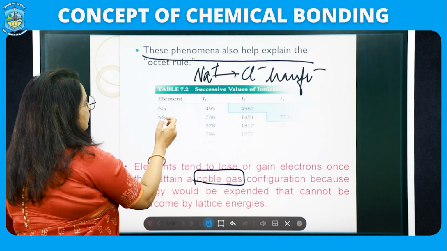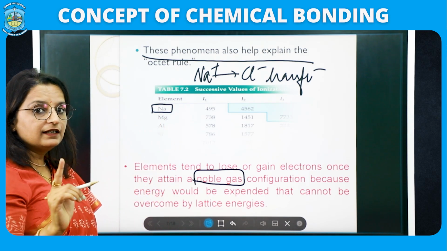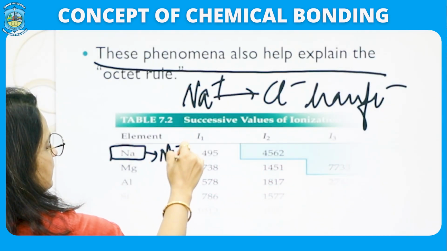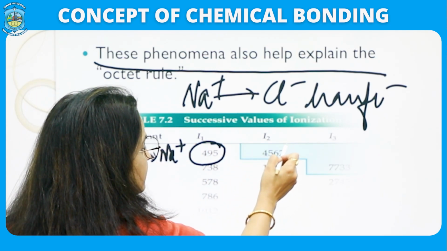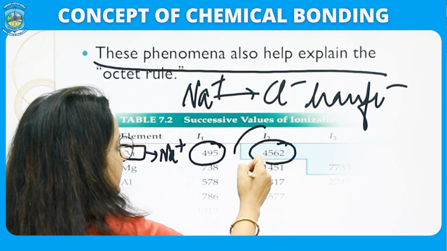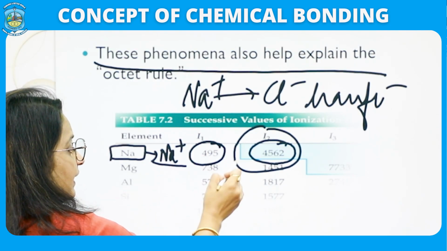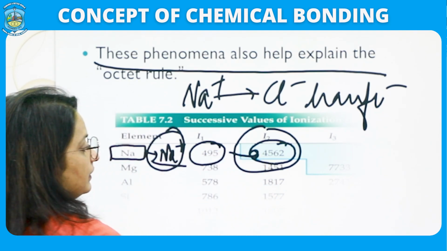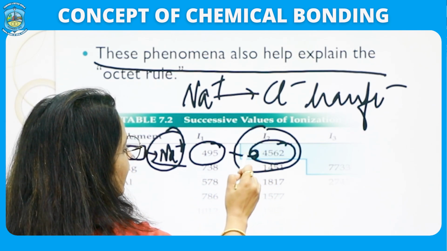You can have a look at the ionization energy of sodium. When we are removing its one electron, it is transferring its one electron and getting converted into Na positive, it is 495, not very high. But you can see that the second ionization energy is very high, because when you are trying to remove an electron from the Na positive state, it is almost nearer to the noble gas configuration, a stable configuration. So, you have to put in more energy to remove one more electron. Therefore, you can see the second ionization energy is very high.